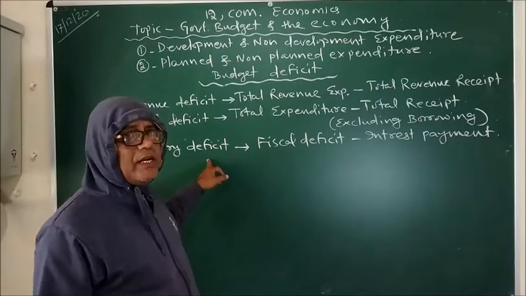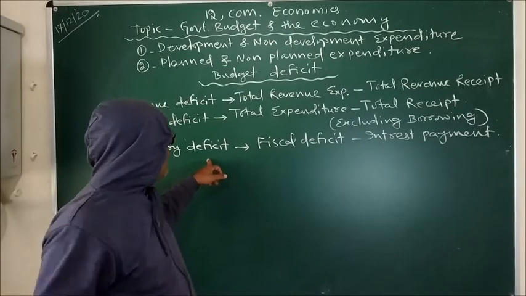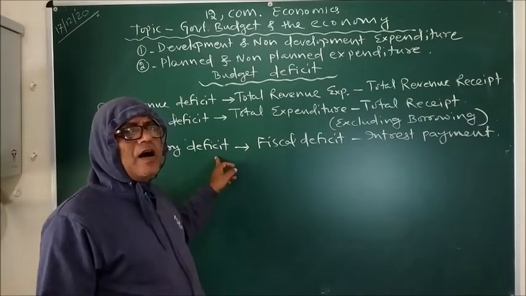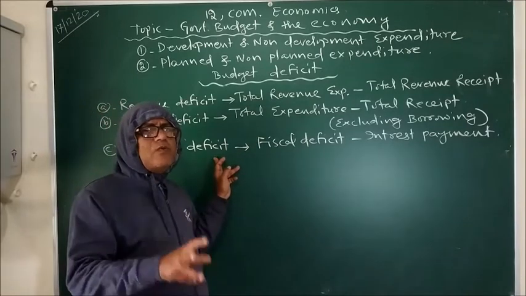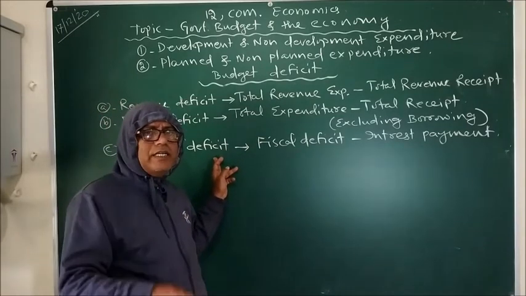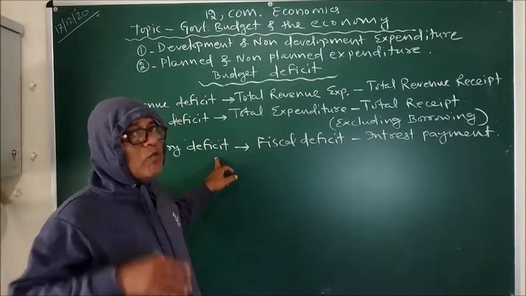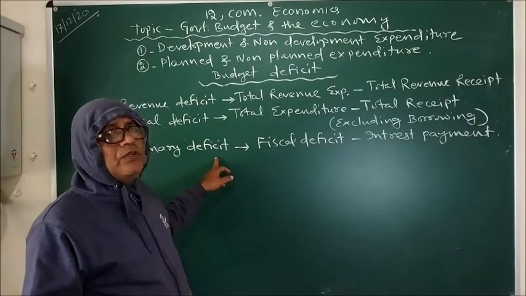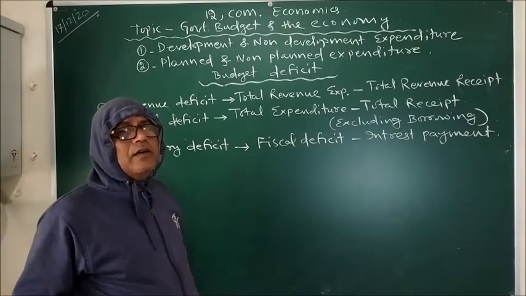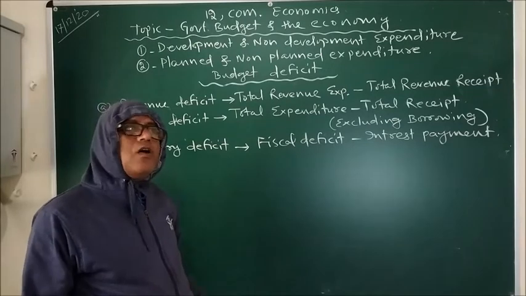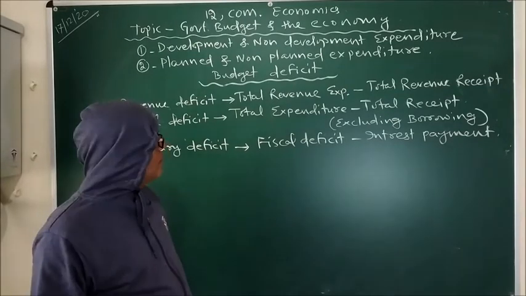Now primary deficit and its implication, it is really important. What primary deficit actually tells us is that the exact monetary requirement of an economy in one economic year is the primary deficit. That much loan we have to incur, that much amount we have to generate either by taking public borrowing or from the rest of the world.